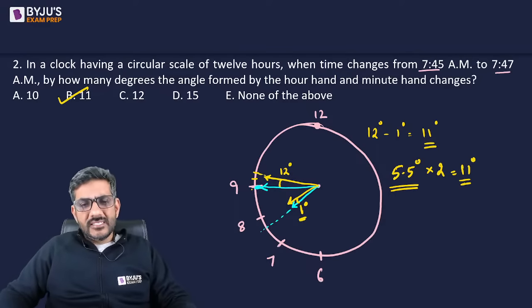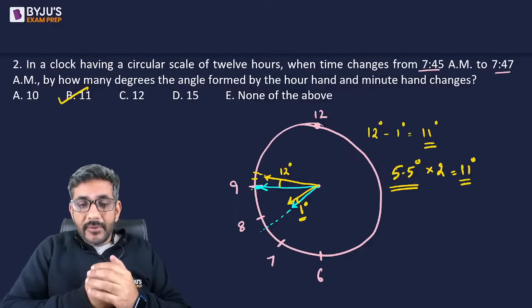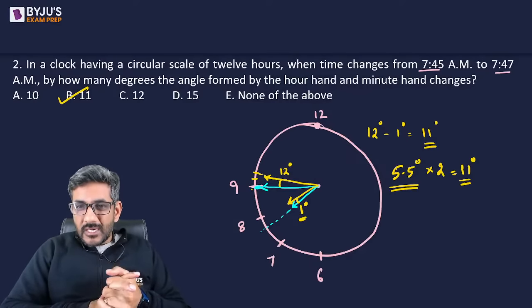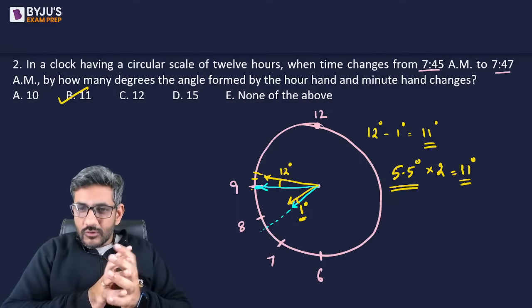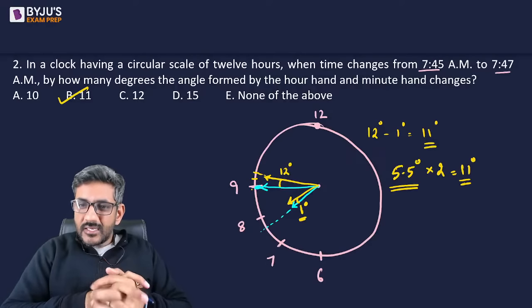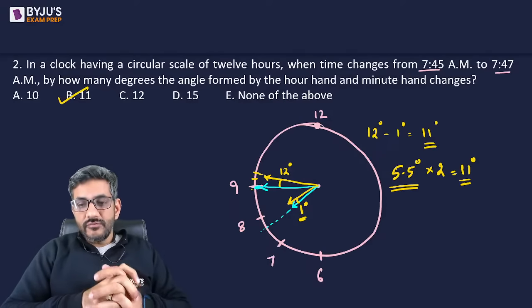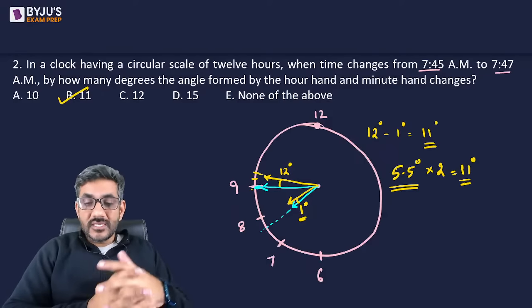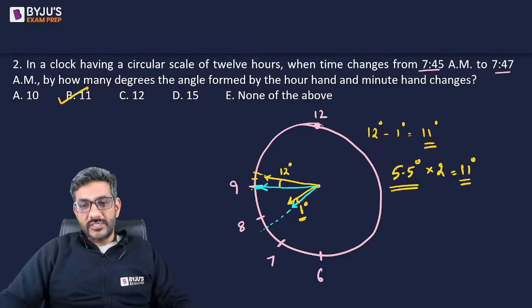I think you could have done this easily anyway. But unfortunately, I saw that many people gave the wrong answer to this question. But later on, the first correct answer was given by Anirban Paul, and then Naveen, Mayank, Guru Prasad, Shubham, Jaya Suman, Samhita, Ayan Garg, Tech Byte. Then after that, many people gave the correct answer. So we could have said 5.5 into 2. We could have said that one moves 12, the other moves 1. So 12 minus 1, 11 degrees is the correct answer for this second question. I'm sure this is understood to all of you. Nobody has any doubt here. So I'll move ahead to the next question.